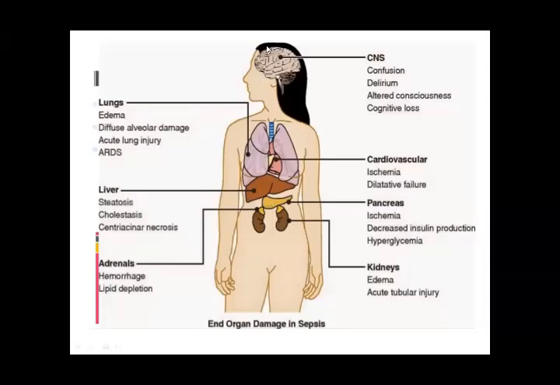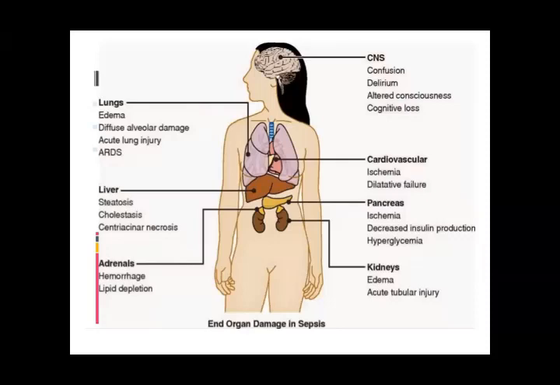This is the picture which is showing; you can understand well by keeping this picture in your mind. If this condition happens in the CNS, what will happen? There is confusion, delirium, altered consciousness, cognitive loss. You cannot recognize anyone.